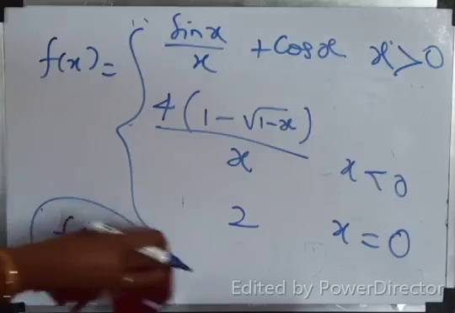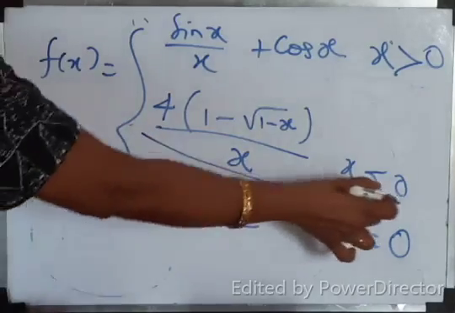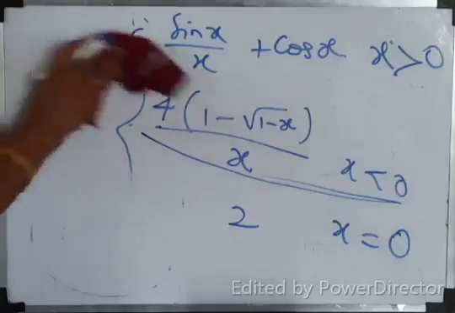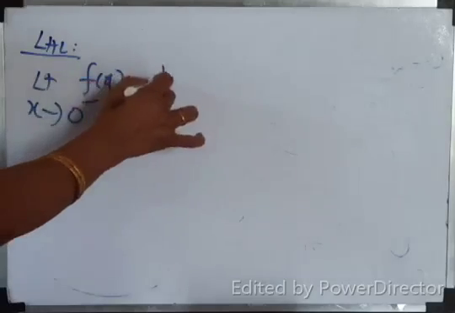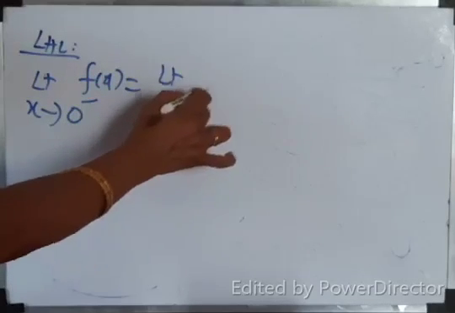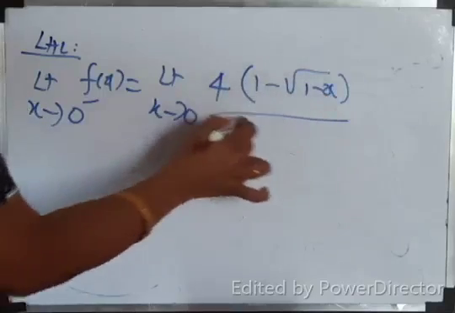Okay, we'll find LHL. LHL means which function to be taken? This function, isn't it? Okay, my LHL. Limit x tends to 0 minus f of x, which is equal to limit x tends to 0, 4, 1 minus root of 1 minus x whole divided by x.